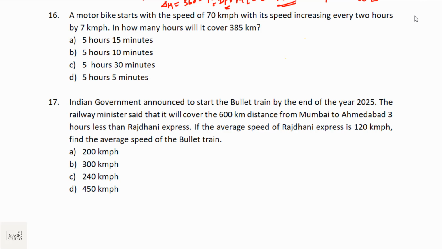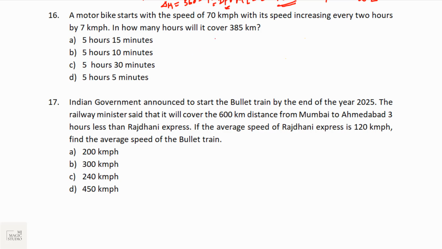Okay, by this time you must have the solution. Bucket number 16 and 17 are from time, speed and distance. What do we have? A motorbike starts with a speed of 70 kph, with the speed increasing every 2 hours by